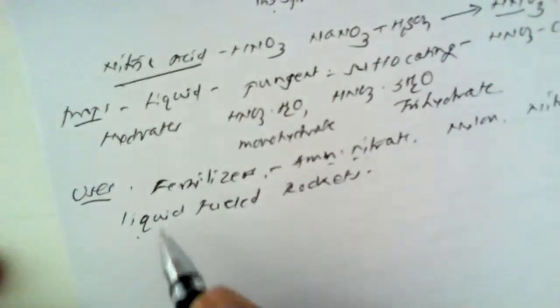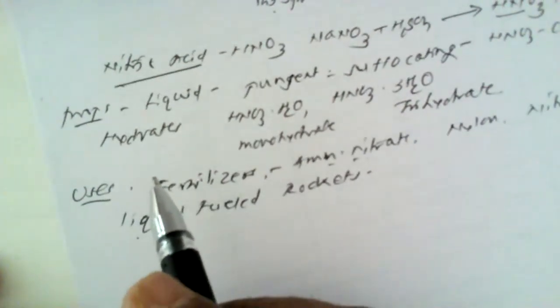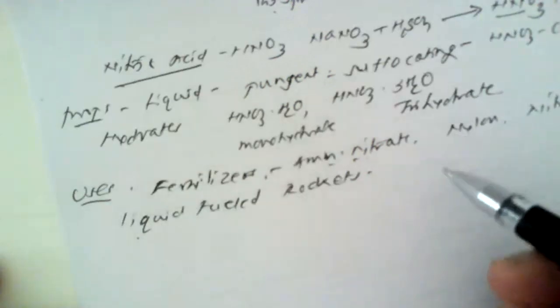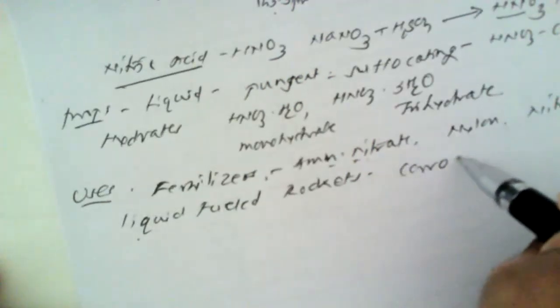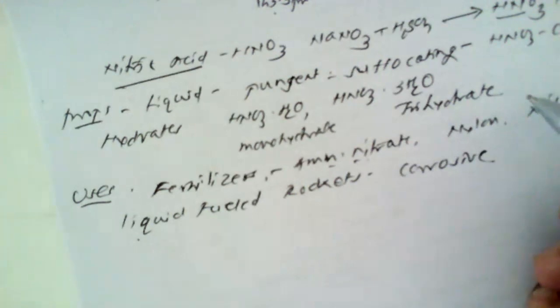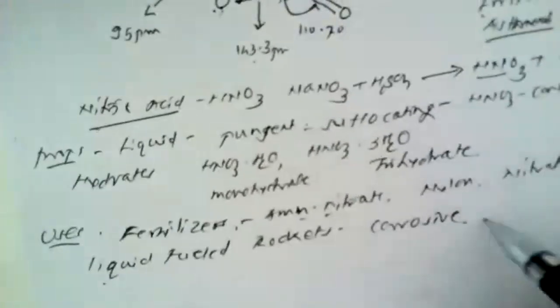Now, what are the health hazards of nitric acid? Nitric acid is extremely corrosive in nature. That means it can corrode whatever material comes in contact. Also, it causes skin burns.